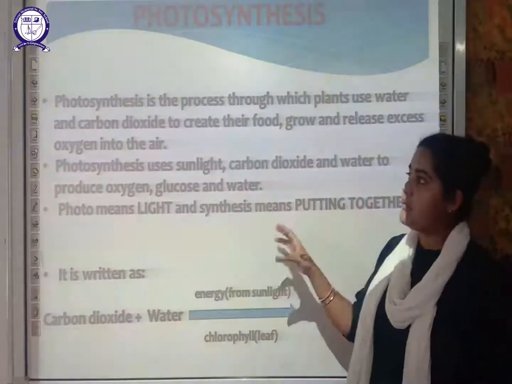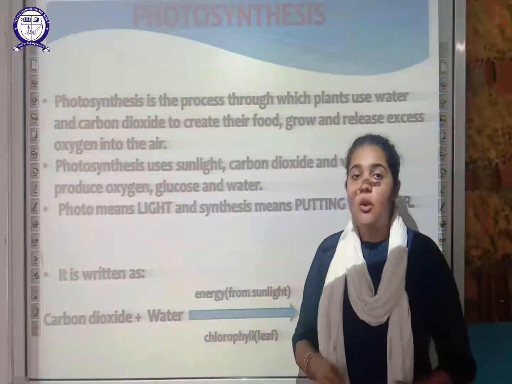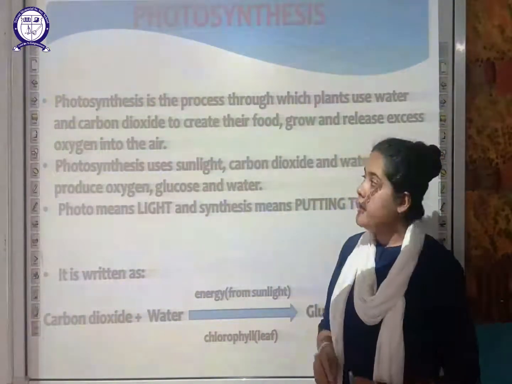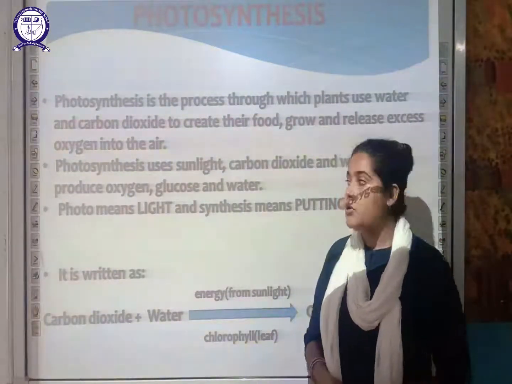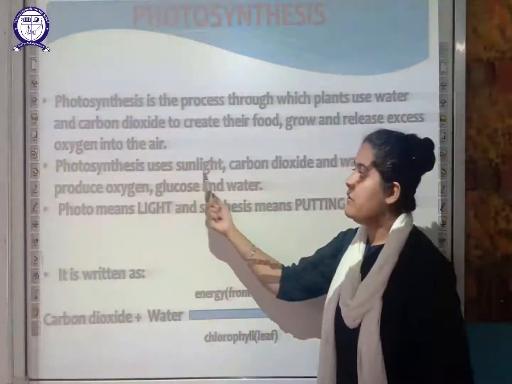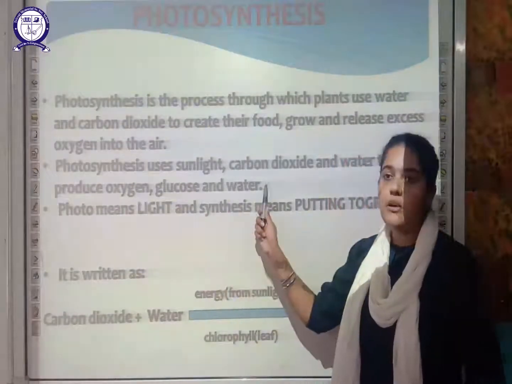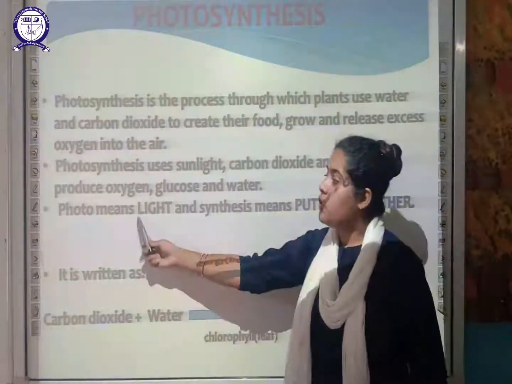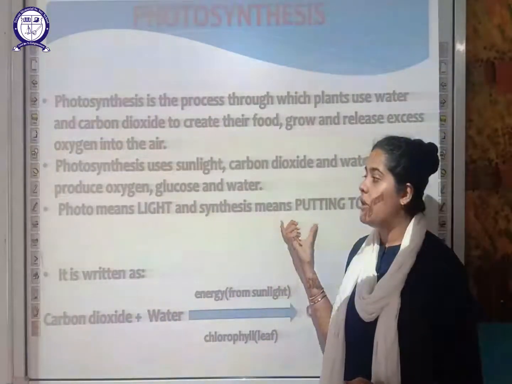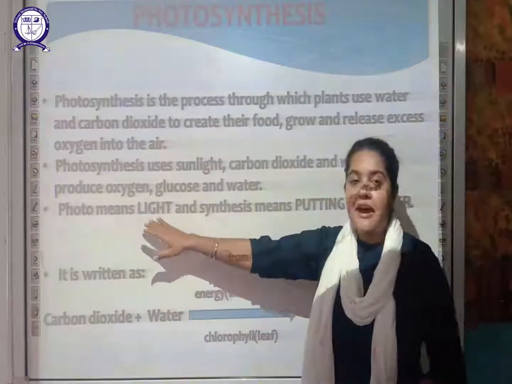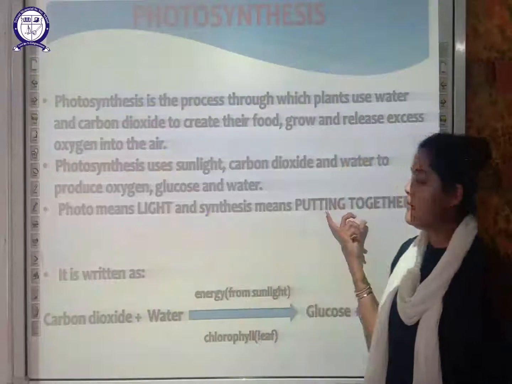So this is the process by which plants prepare their food by using carbon dioxide, water, and sunlight, and chlorophyll is also required. They produce glucose and release oxygen. So photosynthesis uses sunlight, carbon dioxide and water to produce oxygen, glucose and water. You can divide photosynthesis into two parts, where photo means light and synthesis means putting together.